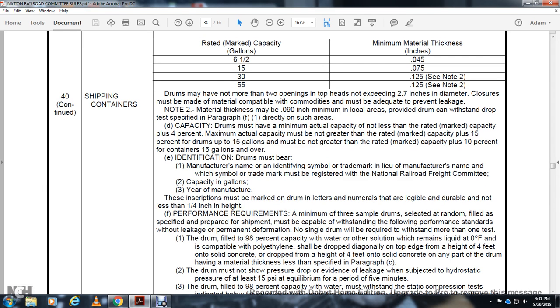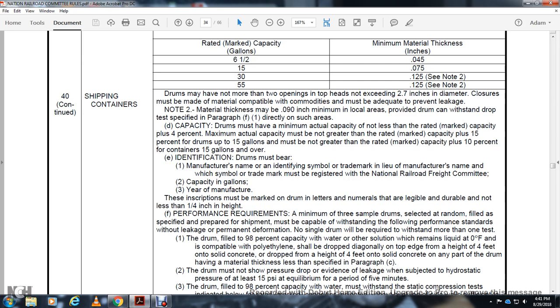Local areas are provided the drum can withstand the drop test specified in paragraph F1 directly in such areas. Capacity: drums shall have a minimum actual capacity not less than the rated marked capacity plus 4%. Maximum actual capacity must not be greater than the rated marked capacity plus 15% of the drum. For containers of 15 gallons and over, it must not be greater than the rated capacity plus 10%.